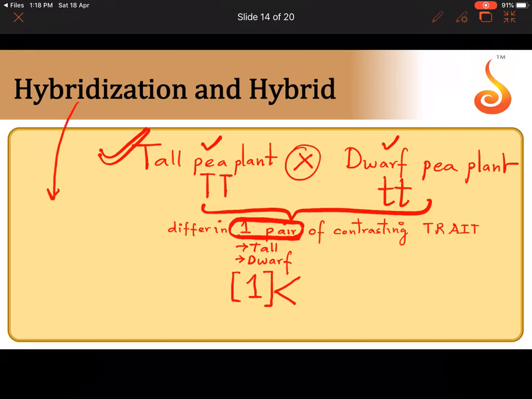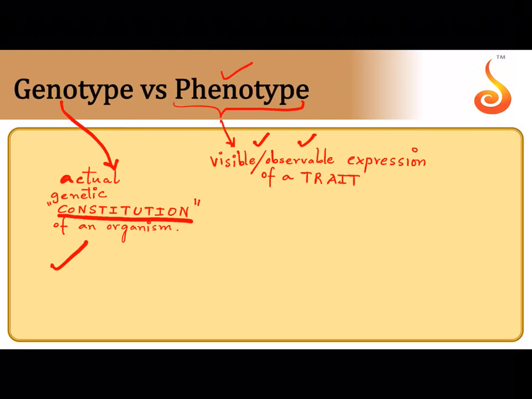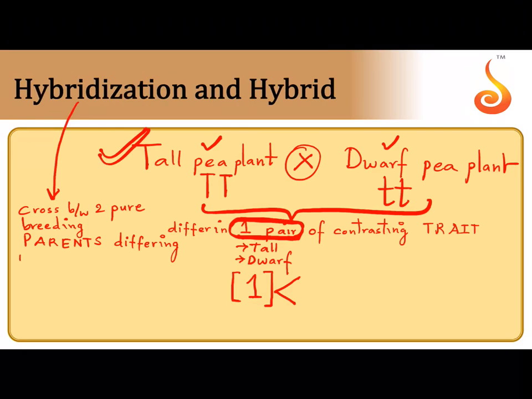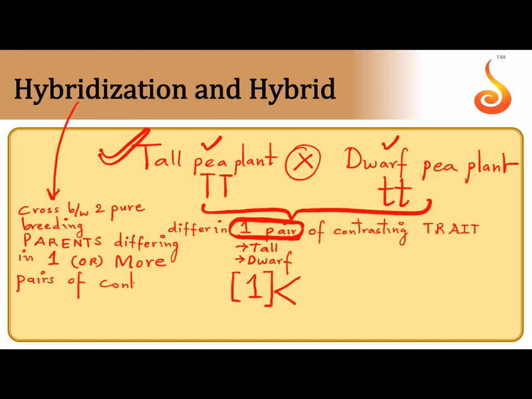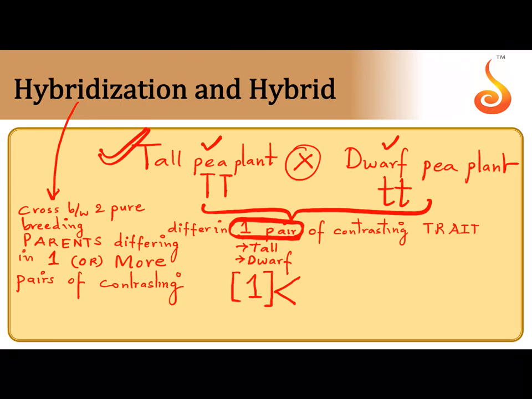So how do you define hybridization? Please write down: cross between two pure breeding, meaning homozygous parents, capital T, small t, differing in one or more pairs of contrasting traits.